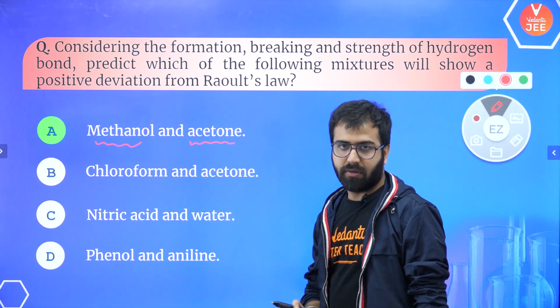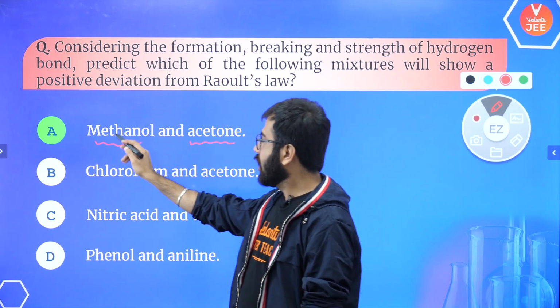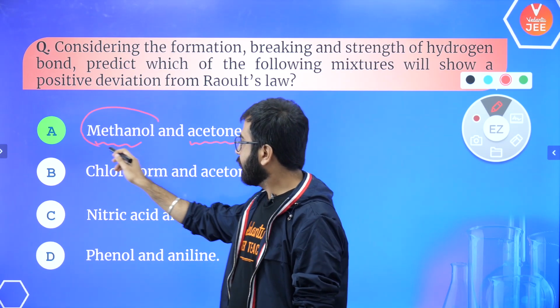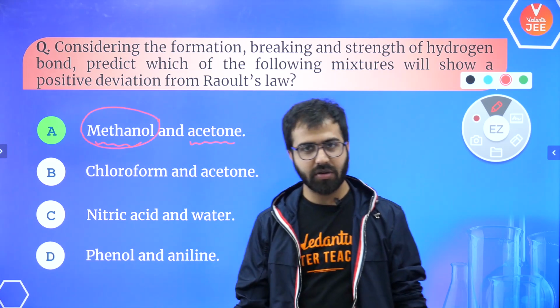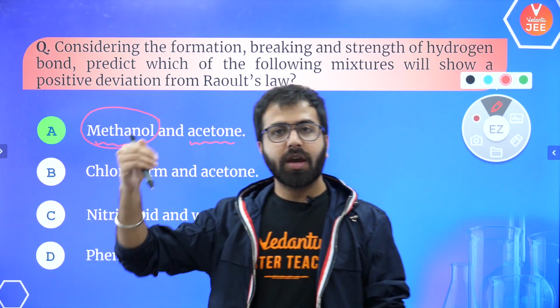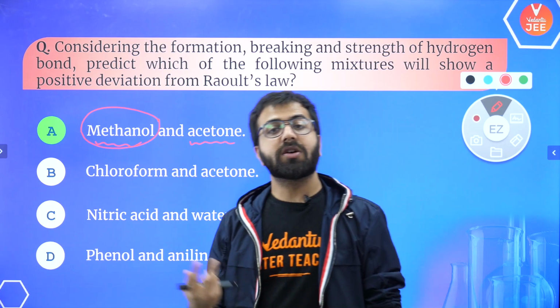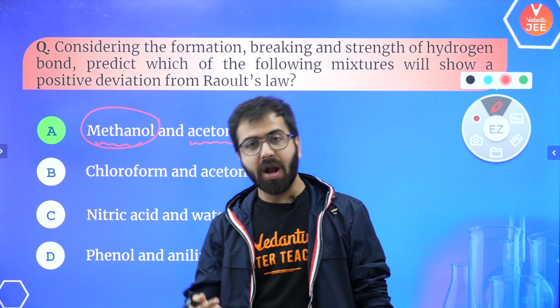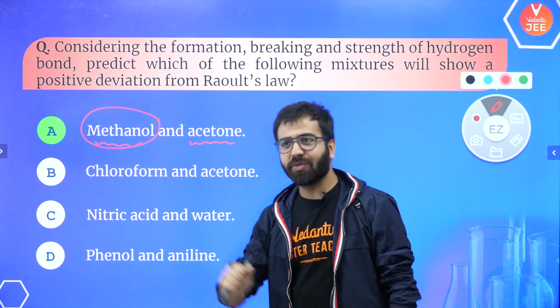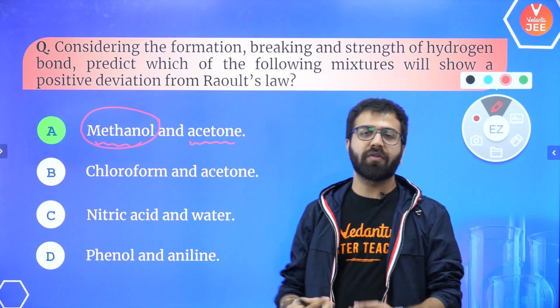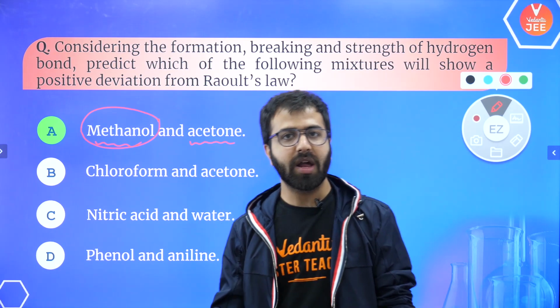In the case of methanol, we were having hydrogen bonding because of the OH group. Yes, you have to make the structure. So methanol interactions were much better. But as we add acetone into methanol, acetone does not provide that kind of polarity, right?